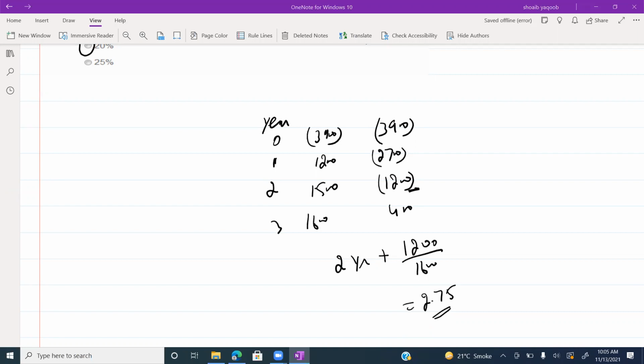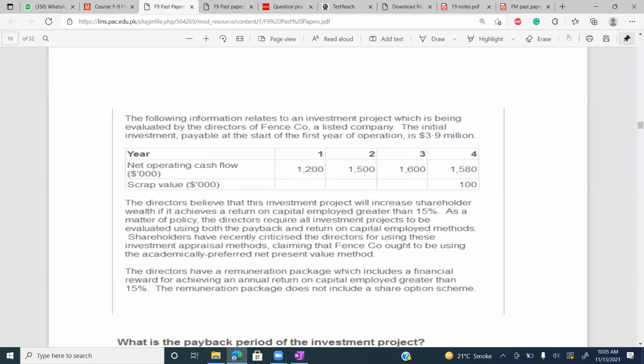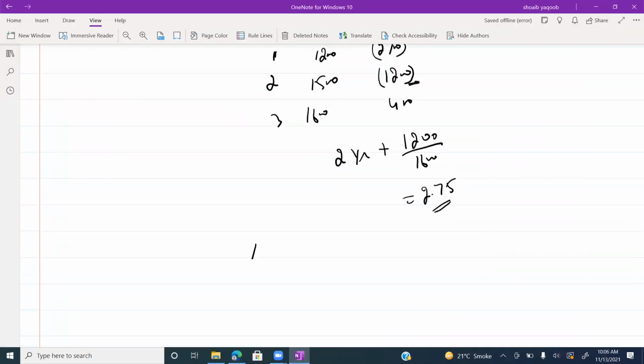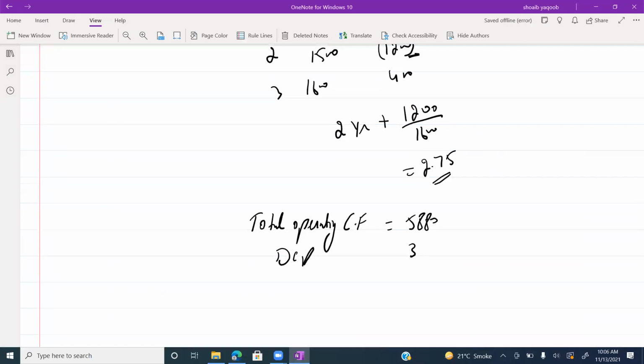Next is, based on the average investment method, what is the return on capital employed of the project? First of all, take the sum of all cash flows: 1,200, 1,500, 1,600, 1,580. So total operating cash flows is 5,880. Depreciation: initial investment is 3,900, scrap value is 100, so depreciation is 3,800.